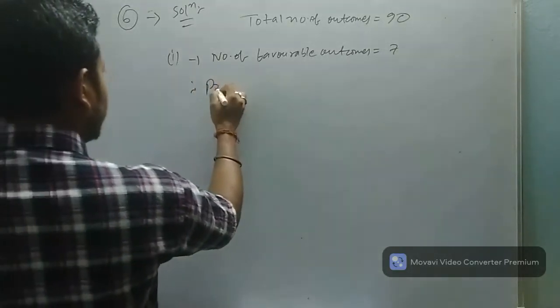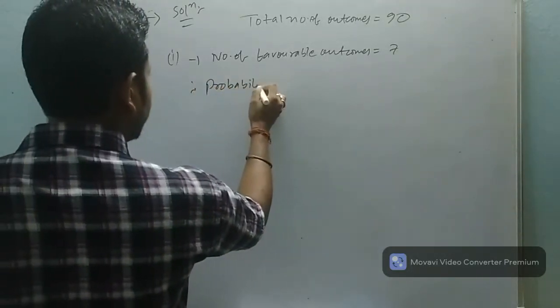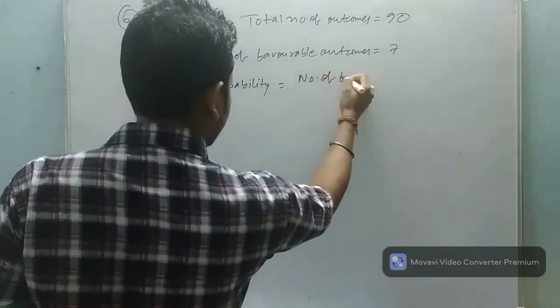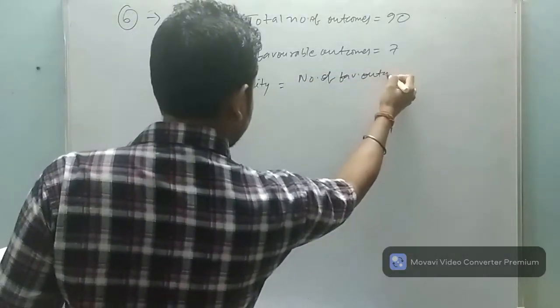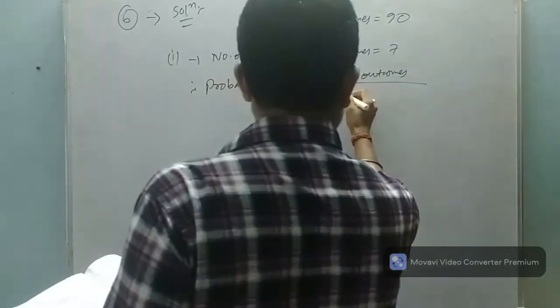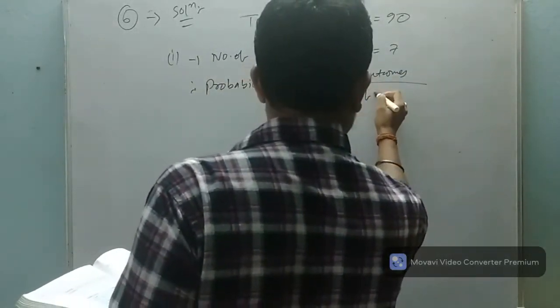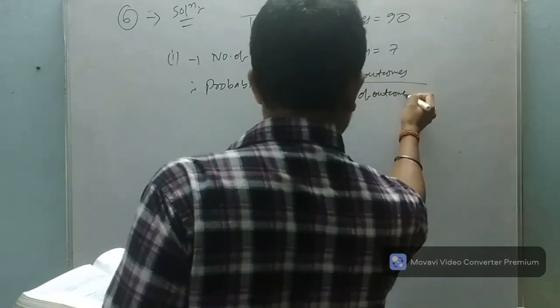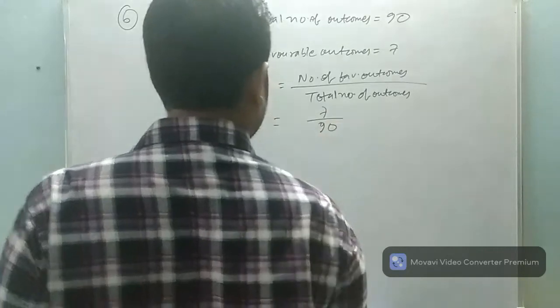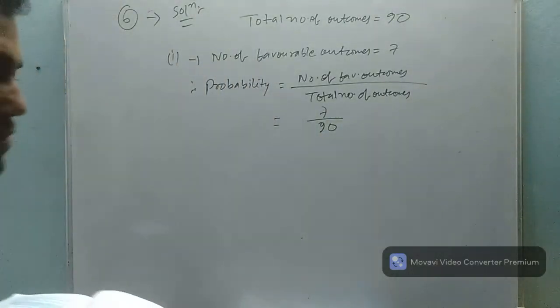So find the probability. Therefore, probability is equal to number of favorable outcomes upon total number of outcomes, which is equal to 7 upon 90. Okay, this is question number 1.